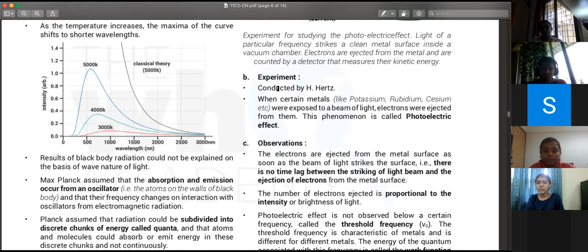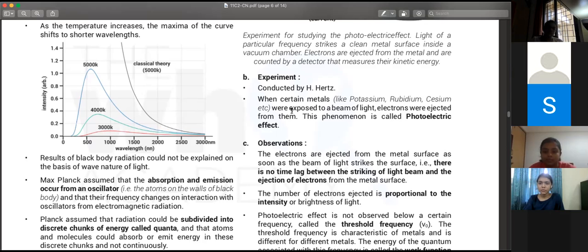Okay. So the experiment is pretty simple. So this is what it is. When certain metals were exposed to a beam of light, then electrons were ejected from them. So this phenomenon is called photoelectric effect.